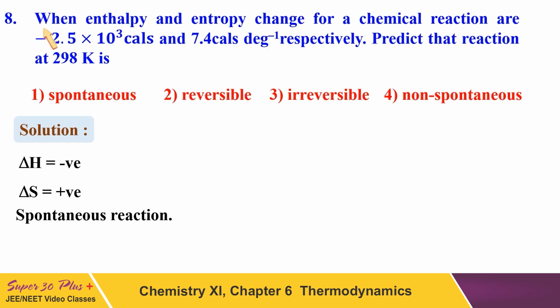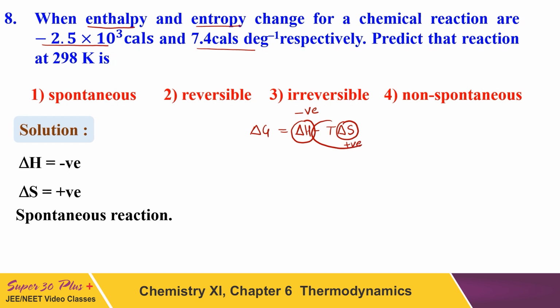Another question. The enthalpy and entropy change for a chemical reaction are this much and this much. You see, units are in calorie. Predict the reaction. Now you have to find out what kind of direction the reaction could take. We know that spontaneity of any reaction is characterized by the value of Gibbs energy, which is delta H minus T delta S. Since here delta H is negative and delta S is positive, entropy increases.